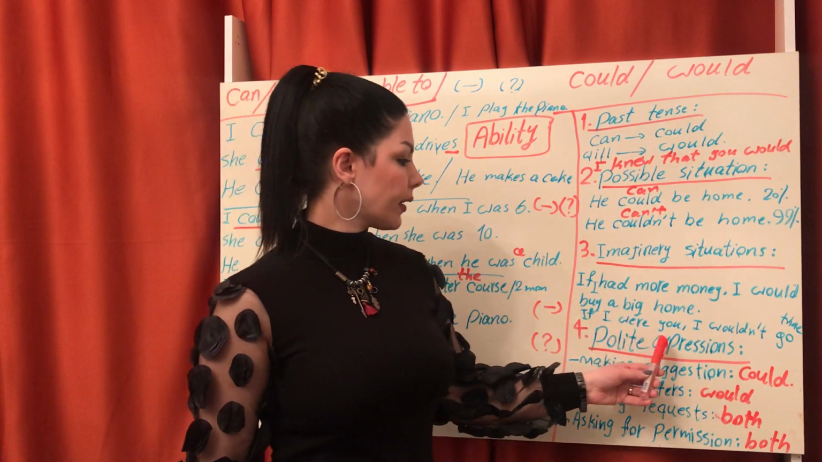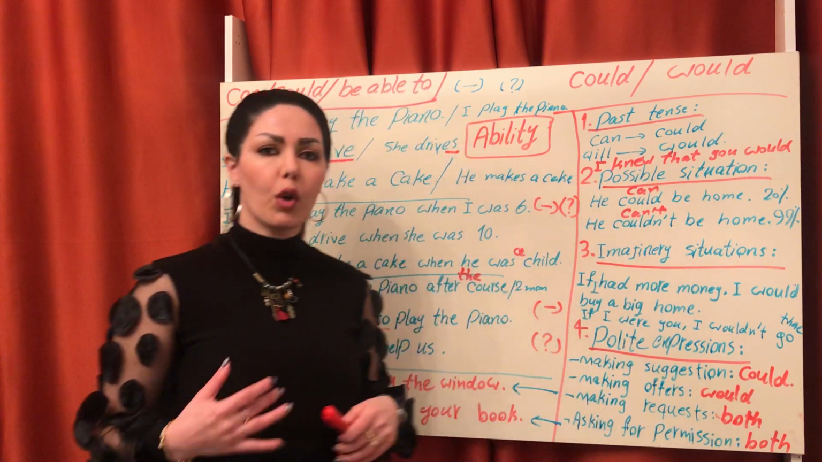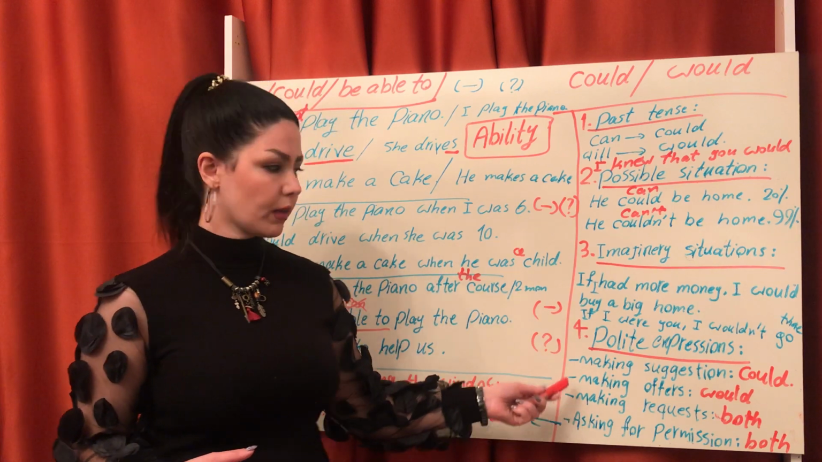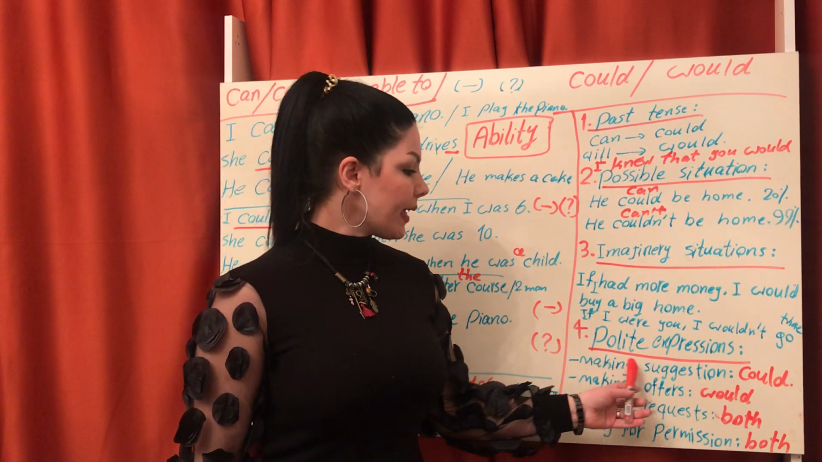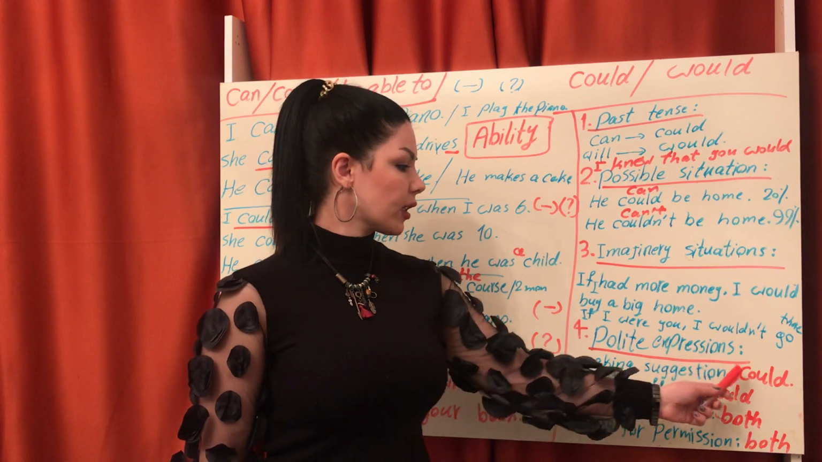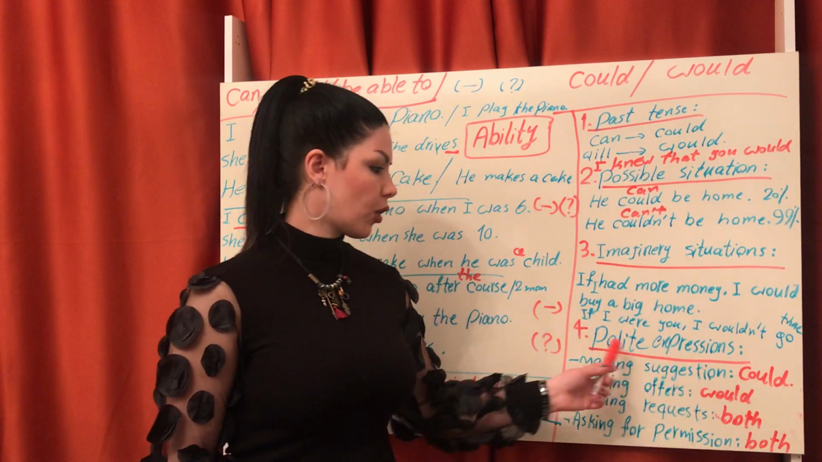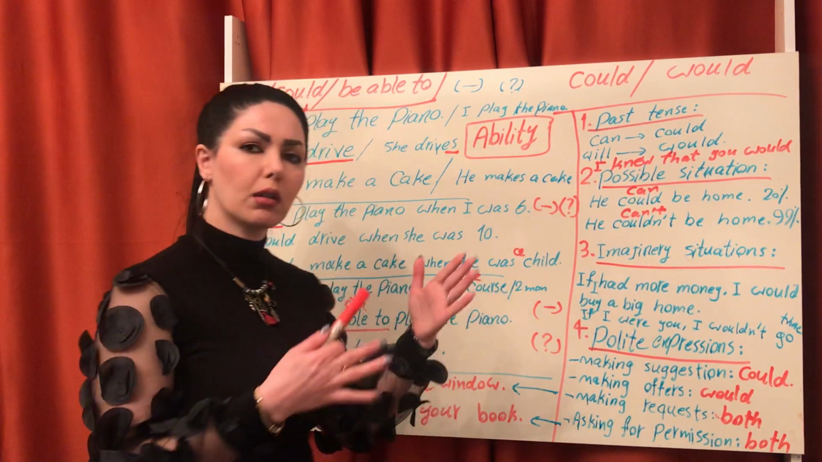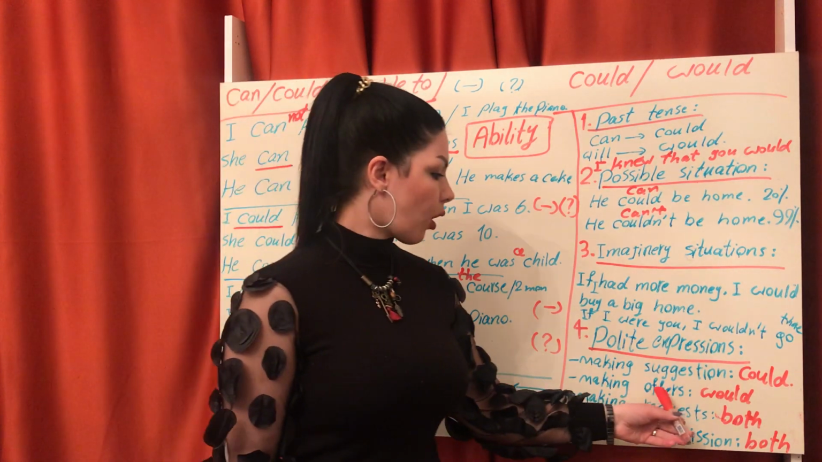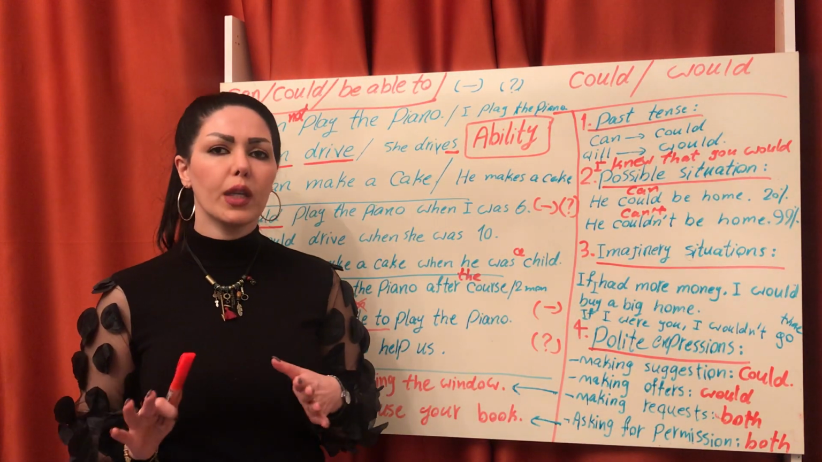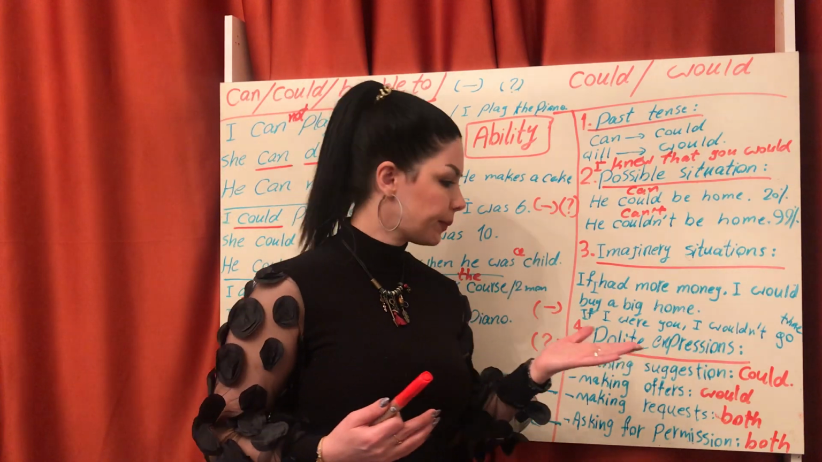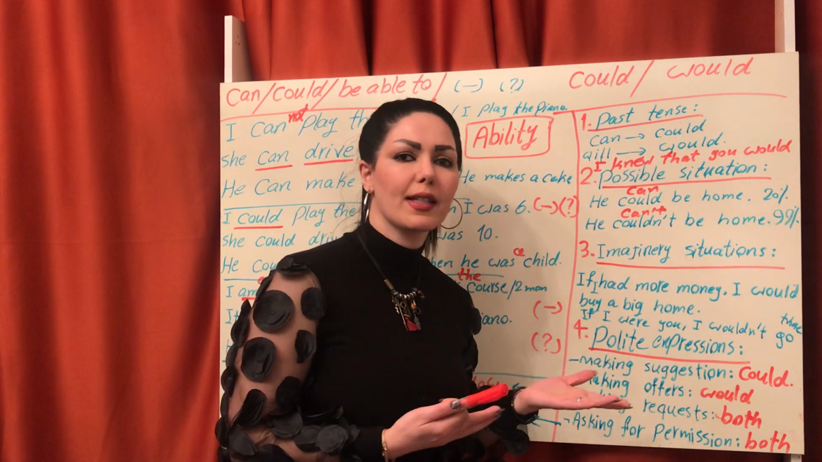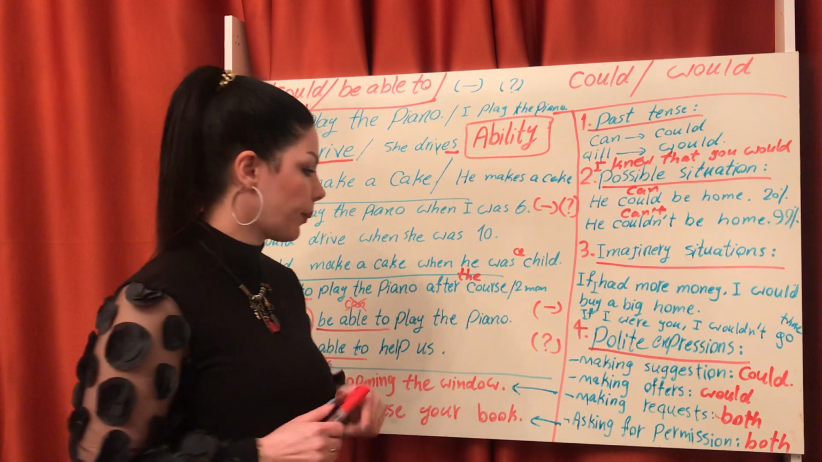Number 4, polite expressions. In this situation we have 4 types. Number 1, making suggestion. For suggestion, as I told you, we use just could. For example, we could try the Italian restaurant. We could go somewhere. Making offers. For making offers, we only use would. Would you like some coffee? Would you like some tea?